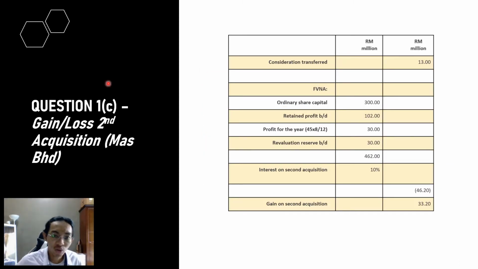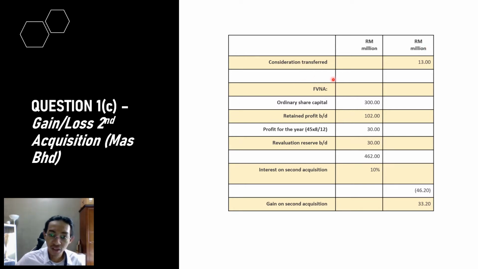Okay, next is question 1C, gain or loss on the second acquisition of Mas Berhad. On the 1st September, Akbar acquired an additional 10% of Mas for cash consideration of RM13 million. So the 13 million here is the consideration transferred.